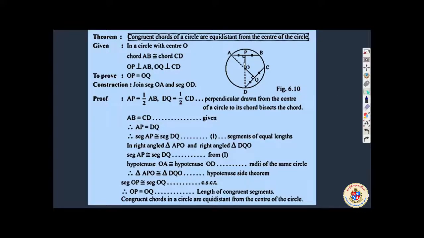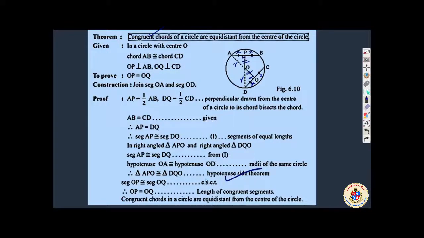ये equal है prove करना है. This is equal to this. This is radius. This is radius. This is equal each other. If this is X, this is also X. This is also X because the chords are congruent. Congruent chords से हाफ कर दिया. And this is 90 degree. तो वापस hypotenuse side theorem से we can prove DOQ and POA are congruent, या APO. DQO and APO, correct. So this much is very simple for us.